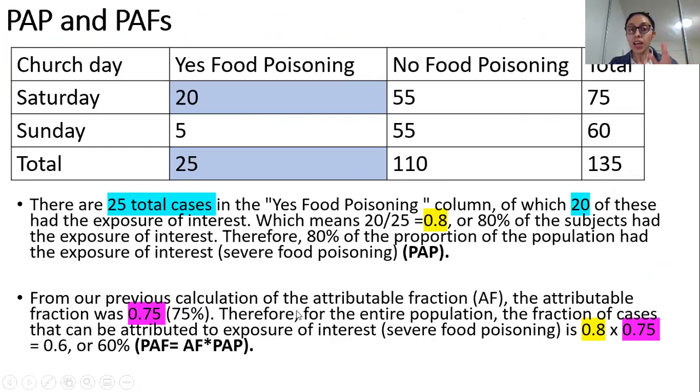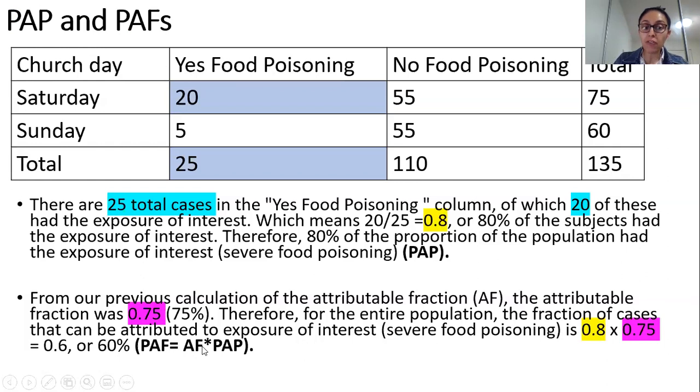Therefore, for the entire population, the fraction of cases that can be attributable to the exposure of interest, what is our exposure of interest? Now I have clearly told you, which is severe food poisoning. Is your 0.8, this is your color coding again, is your 0.8 into 0.75. So what is PAF?